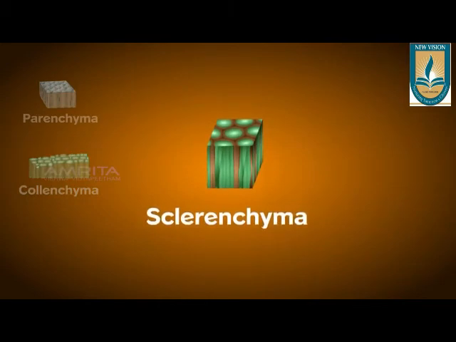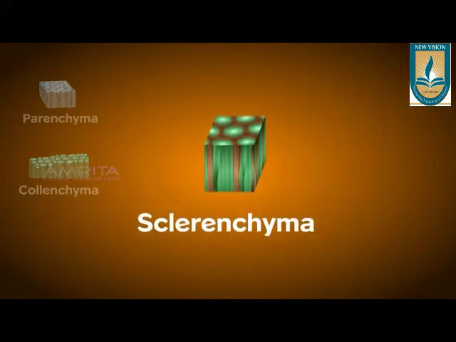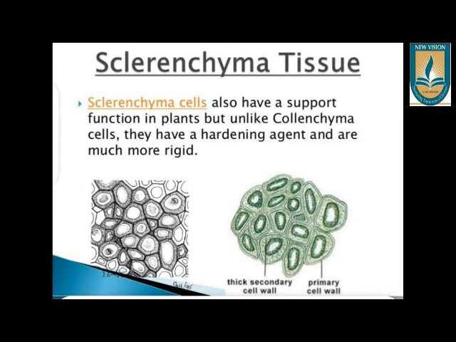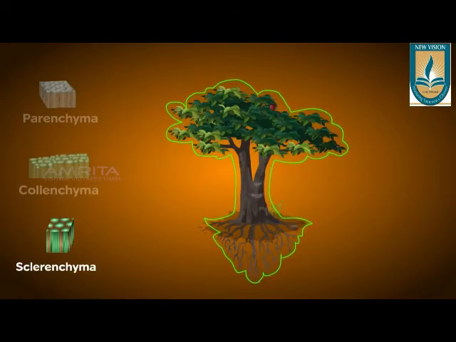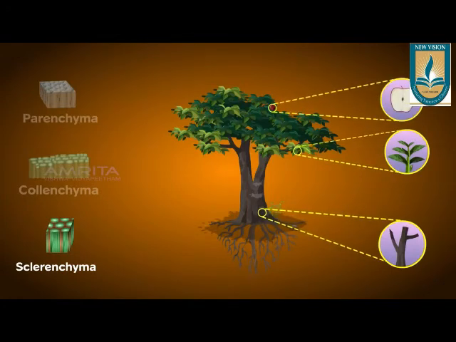The third type of simple permanent tissue is sclerenchyma. It is composed of very thick cell walls and the cytoplasm is almost absent. Sclerenchyma cells have hardening agents in their cell wall and help in providing mechanical support to the plant. These are present in the regions of stem, branches, seeds of the fruits, etc.